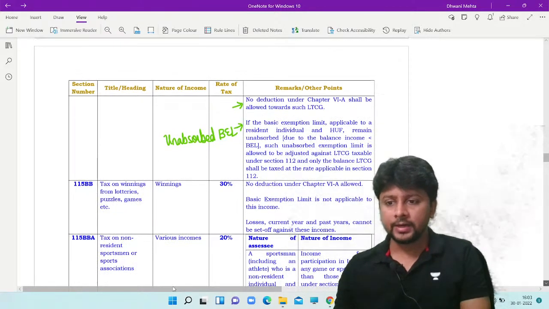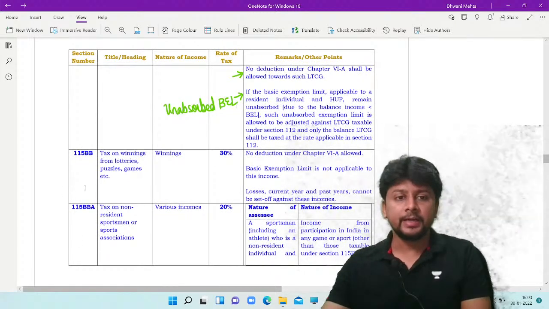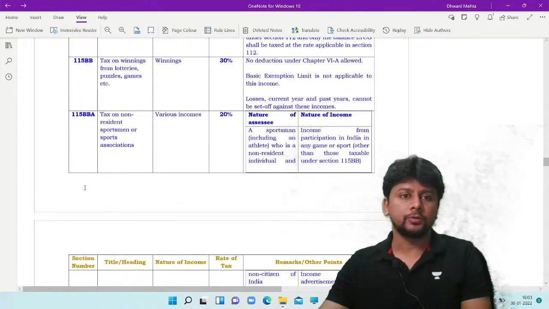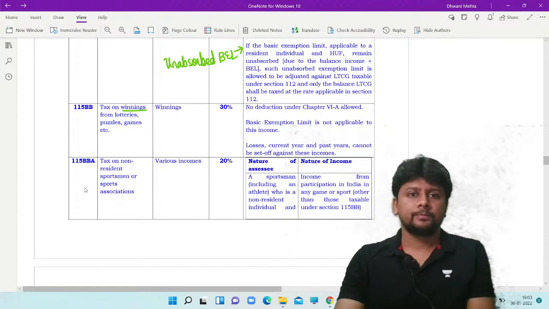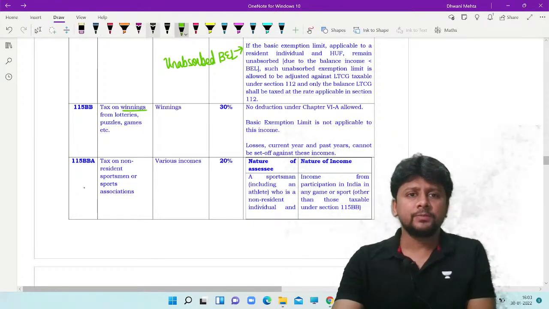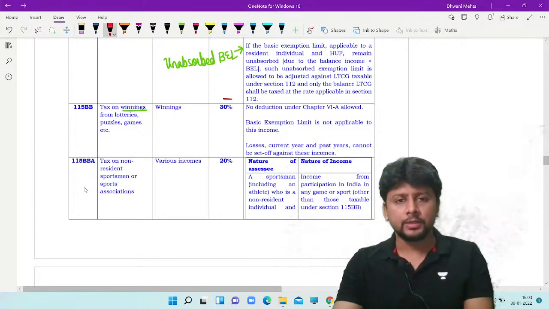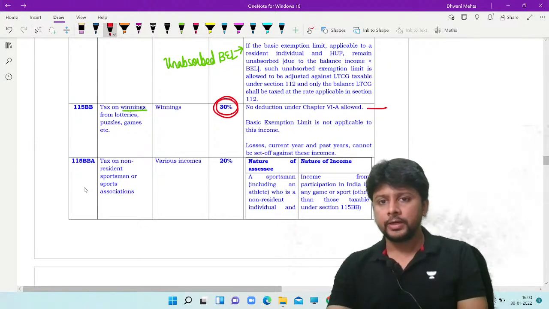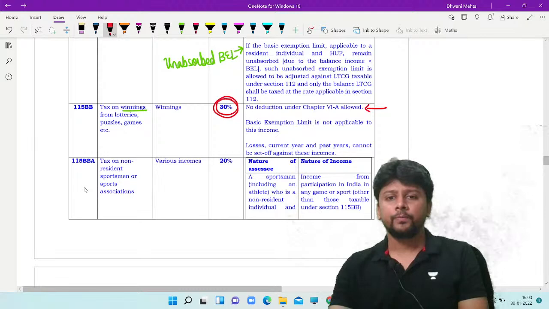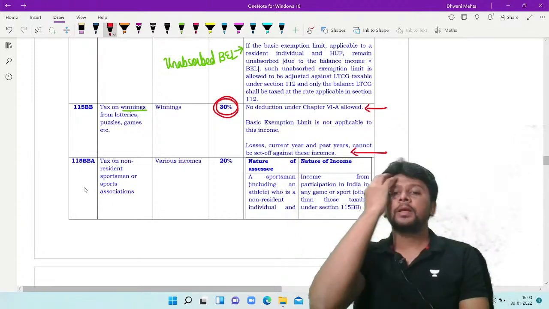Chalo, going ahead now, pretty small and pretty simple things. Maybe from your CA inter studies, you might remember this also. Some of them, I mean, if you have winnings income, puzzles, games, gambling, betting, lottery, all these type of incomes will be taxed at the highest rate, 30%. No deduction allowed. Chapter 6A, you cannot set off any losses. Even basic exemption limit is not applicable.